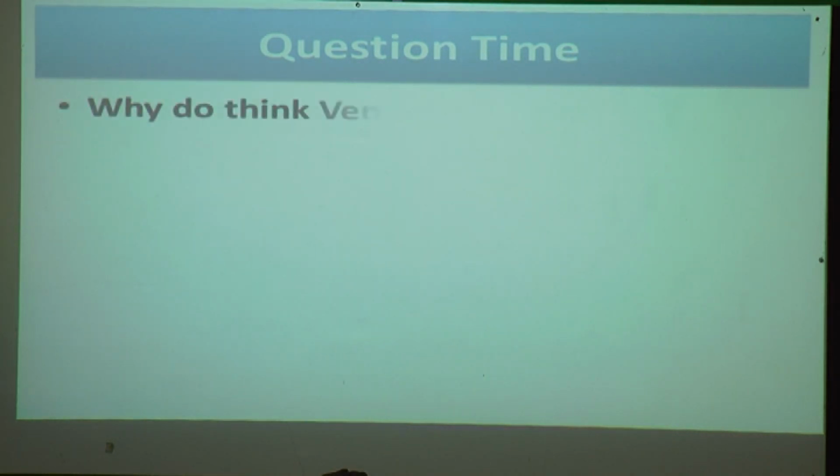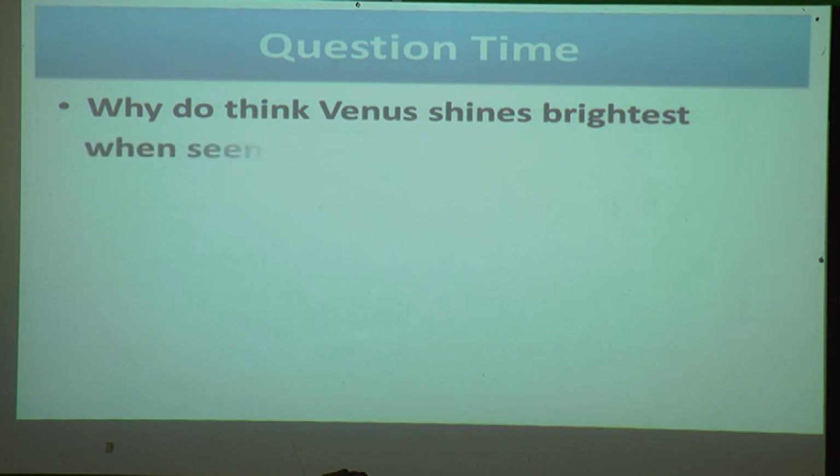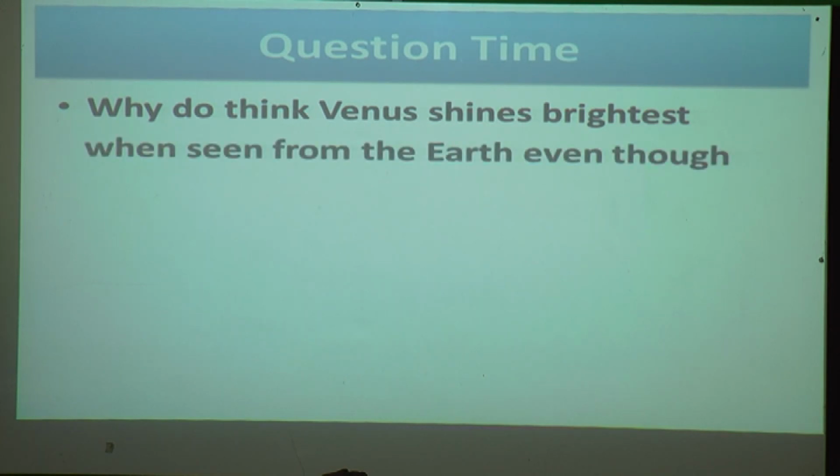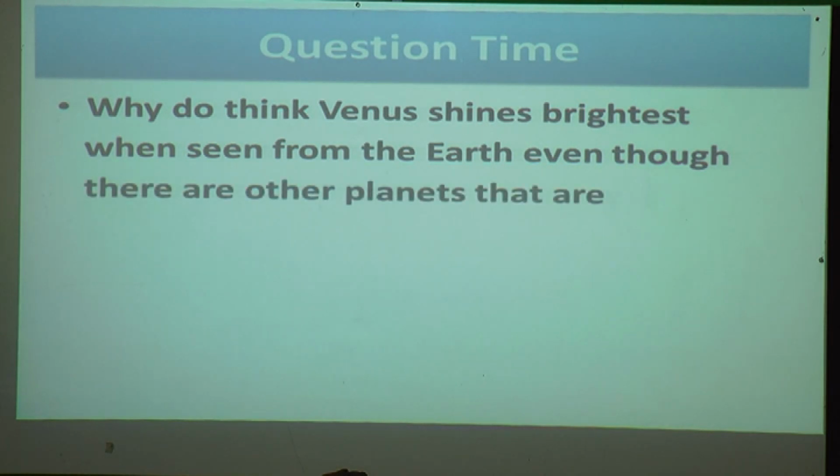Now we'll see the second question. Why do you think Venus shines brightest when seen from the earth, even though there are other planets that are much bigger? Once again I will read.